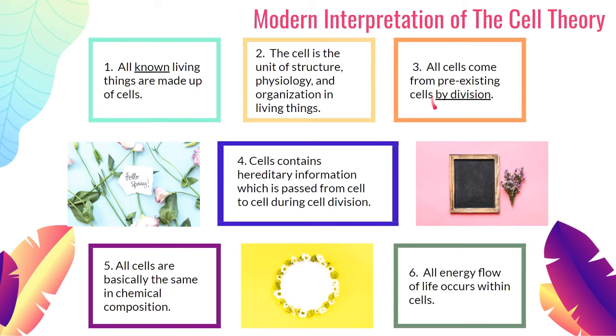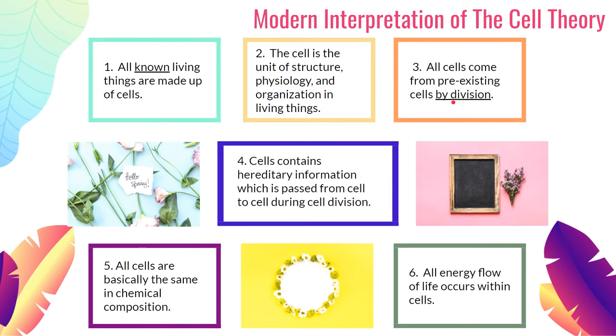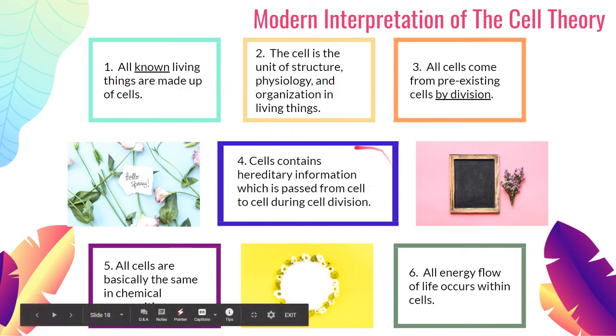Here, there's an addition to this statement. In the classical interpretation, all cells come from pre-existing cells. In the modern interpretation, they included the process by division, or by cell division, which is our lesson in the second quarter. So these are retained with some additions. Then these are the new inclusions of the modern cell theory.